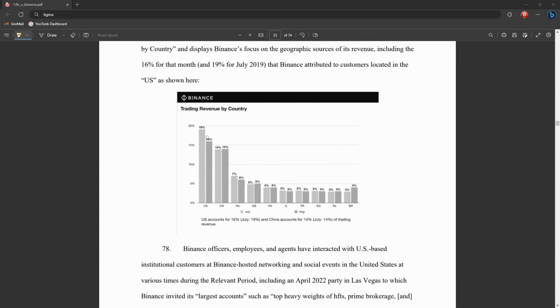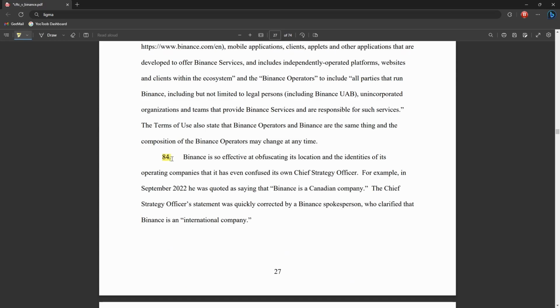Now this graph clearly shows that the US, just in June and July, accounted for well over a quarter of their trading volume. Coming down to section 84, they say Binance is so effective at obfuscating its location and the identities of its operating companies that it has even confused its own chief strategy officer, such as in 2020, he was quoted as saying Binance is a Canadian company. Then they had to issue a correction saying, oh no guys, don't worry, it's an international company.